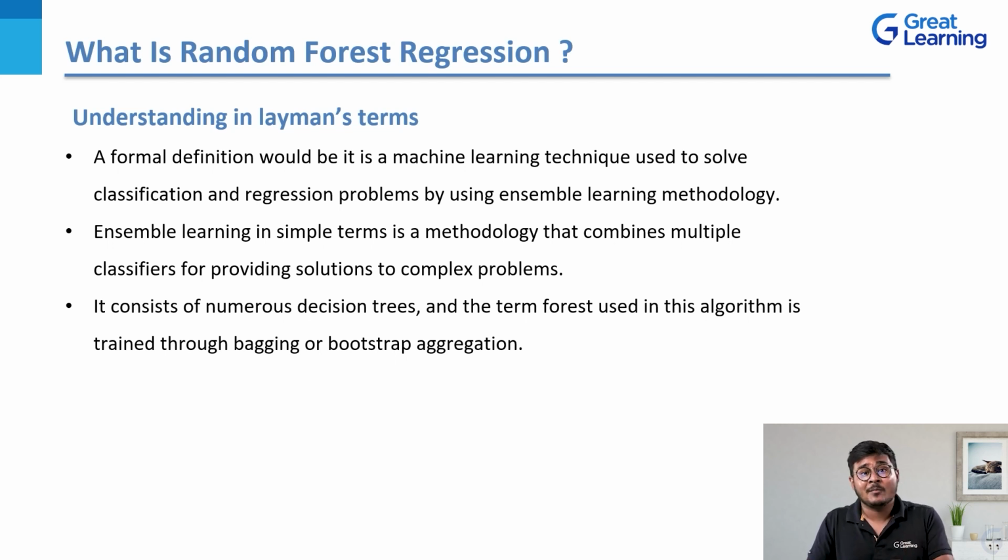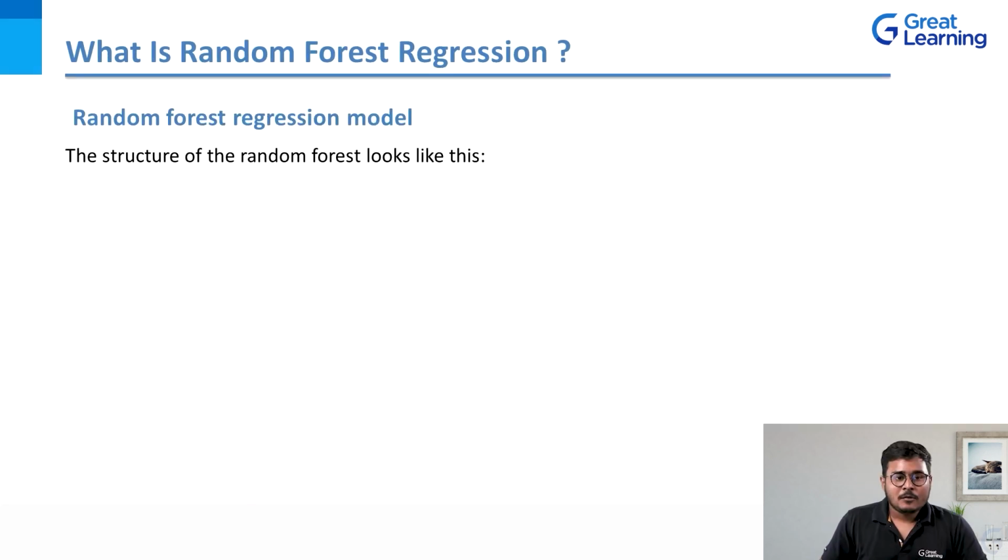I explained to you about random, but what does this forest mean? The term forest used in this algorithm is trained through either bagging or bootstrap aggregation. So this is the training part. Forest I have already explained. It basically means numerous decision trees which are packed under one umbrella. That is how you are trying to implement the algorithm.